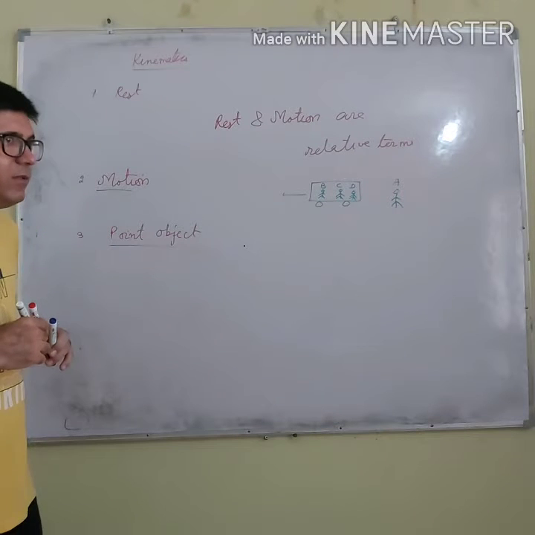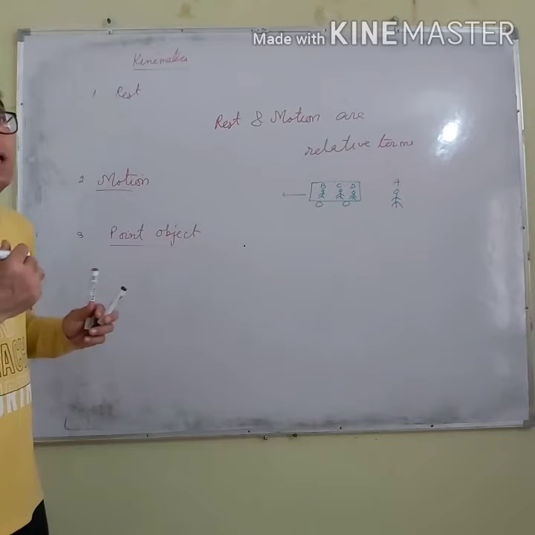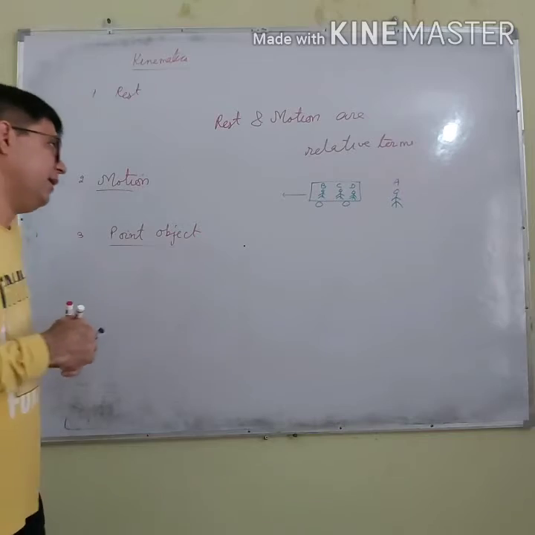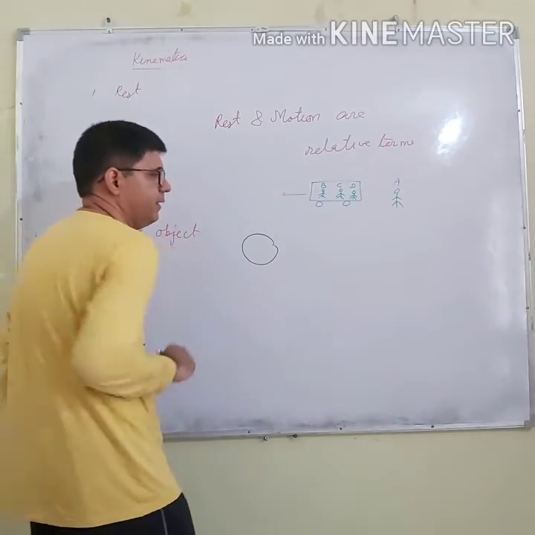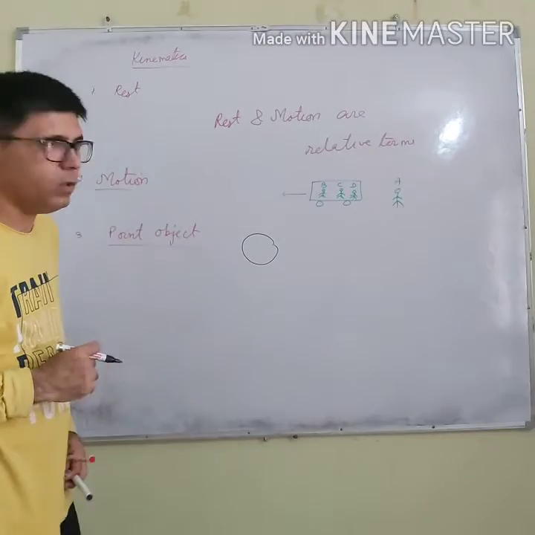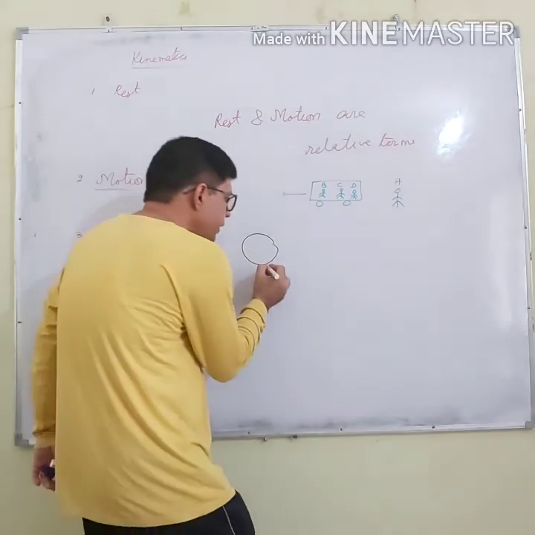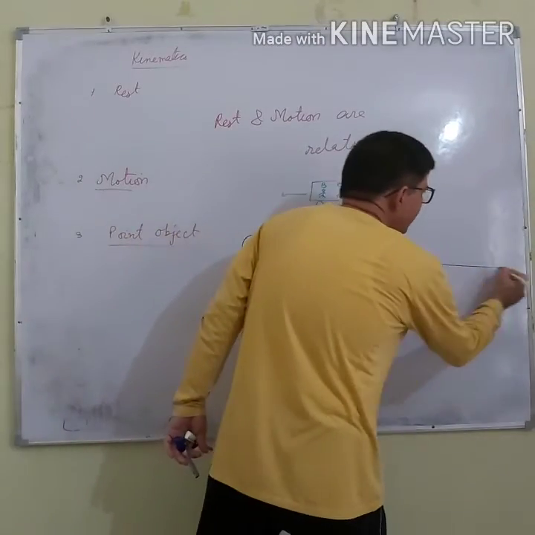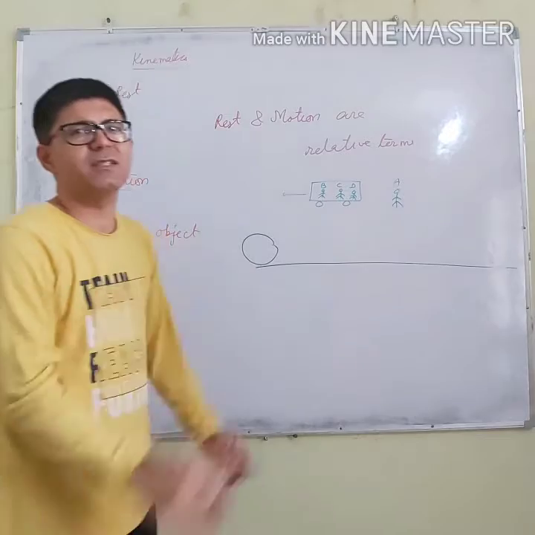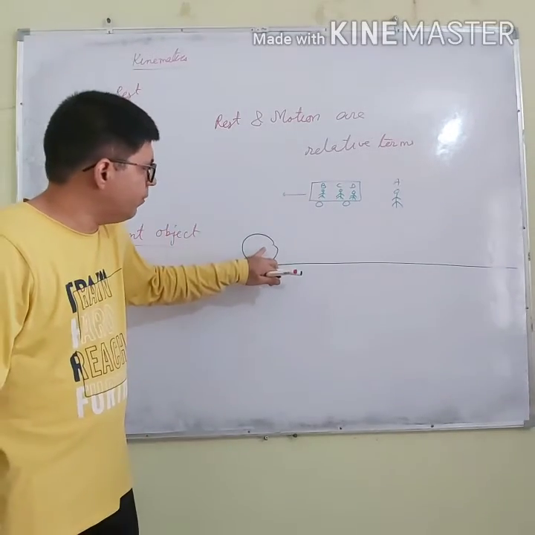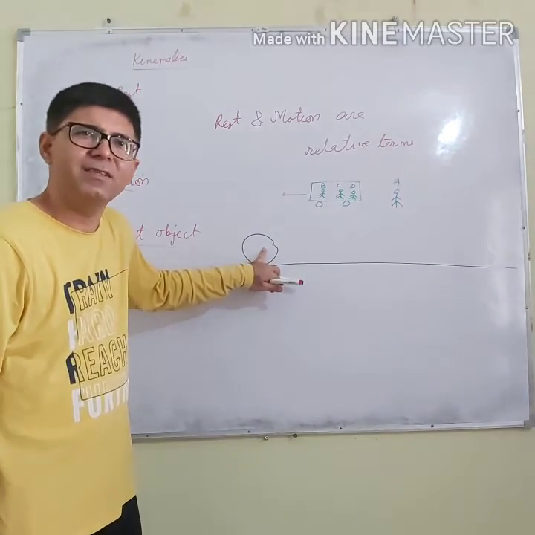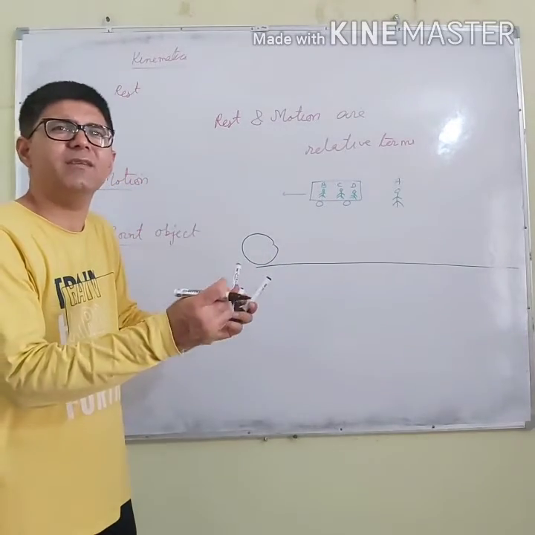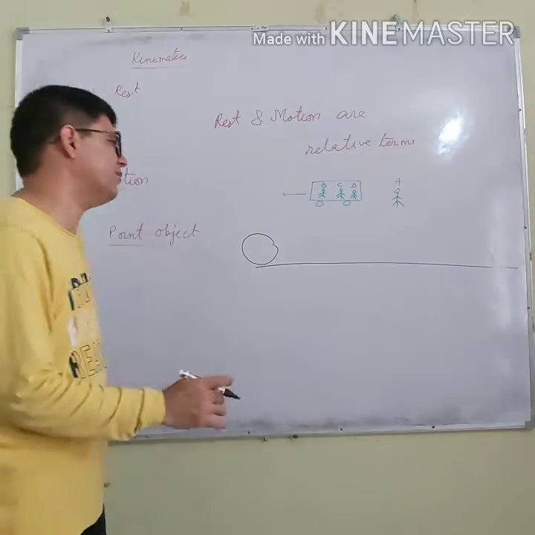But practically, if we take this object, you will say that it is not a point object. But if this object covers a very large distance which is much larger than its size, I will say that this object is a point object. Let me give you an example.